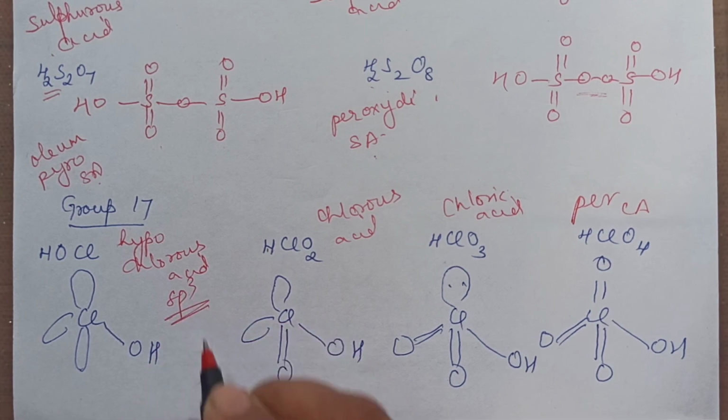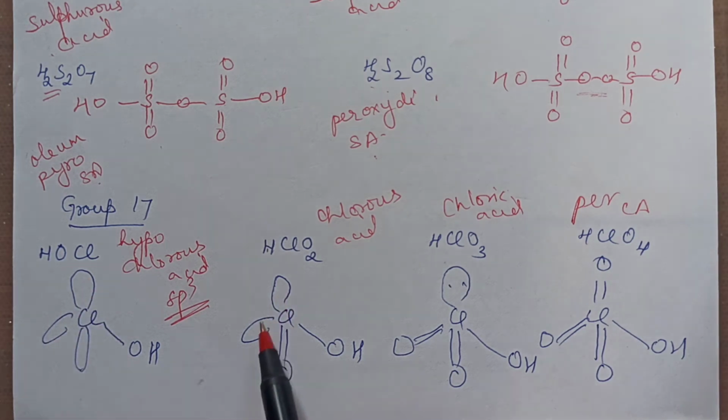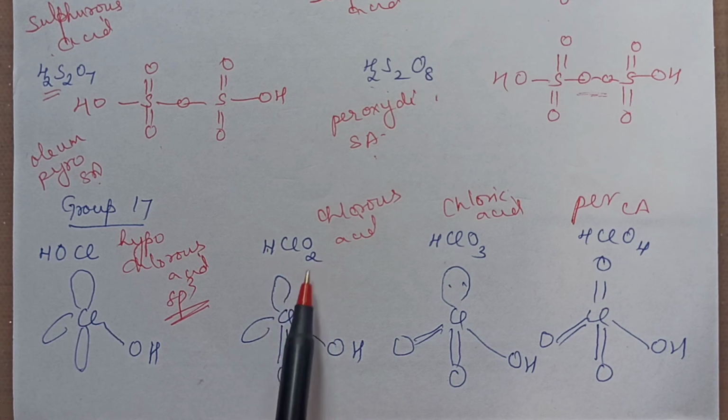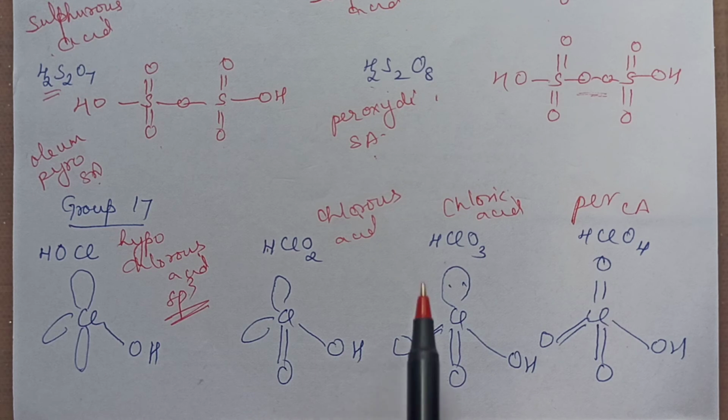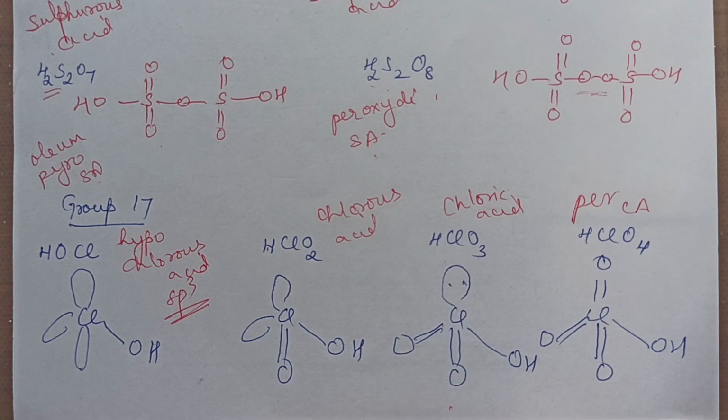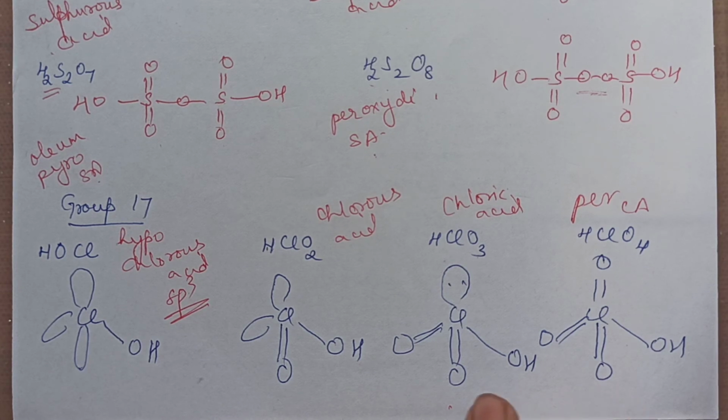So you first draw basically tetrahedral structure, and you can see 3 lone pairs, 2 lone pairs, 1 lone pair, no lone pair. So this is the basic structure. As many hydrogens are there, you will put OH first. 1 hydrogen, 1 OH, that's it, there is nothing else. Put all lone pairs. 1 OH, 1 more O was there, put a double bond O, remaining lone pairs. 1 H, so 1 OH, as many extra O's, put with a double bond, 1 lone pair. No lone pair. Regular tetrahedral. This is tetrahedral, this is pyramidal, this is V shape, this is linear.